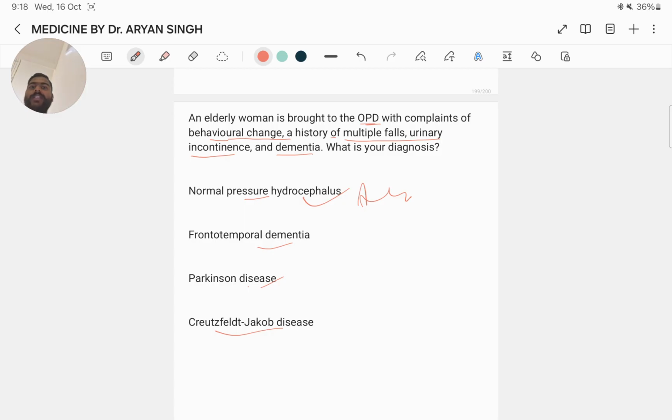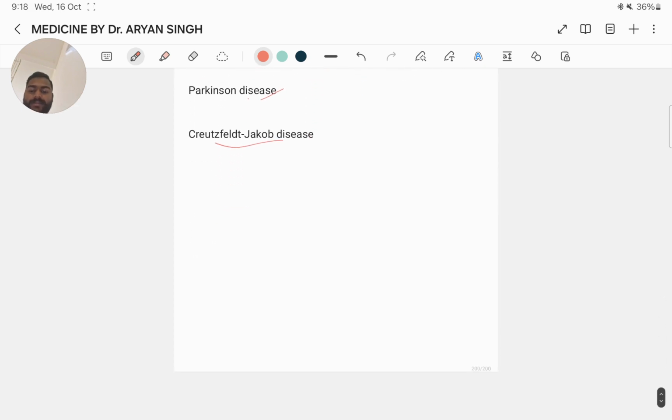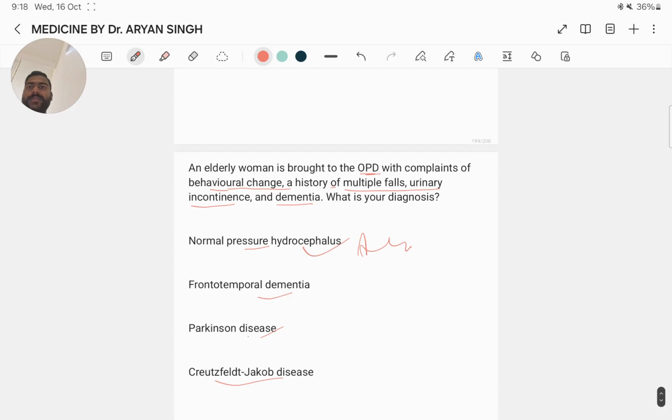This condition is caused by an accumulation of cerebrospinal fluid, CSF, in the brain ventricles without a significant increase in intracranial pressure. Because the question says multiple falls, urinary incontinence and dementia, just catch the main key point. Here the key point is multiple falls, urinary incontinence and dementia. That's why the answer is normal pressure hydrocephalus.